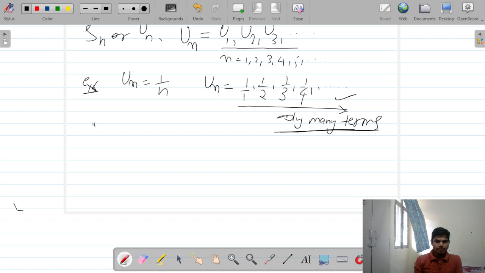Like in the previous example, 1 by n has infinitely many terms.